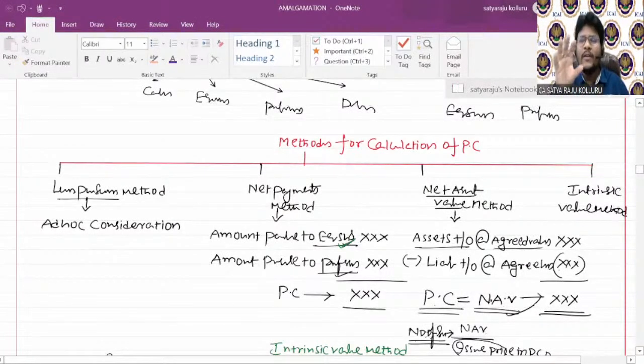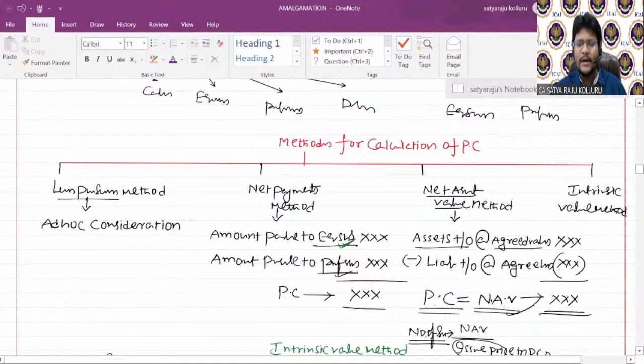But with the given information, if you are unable to ascertain how much amount is payable to equity as well as preference shareholders, then the method of PC will go to either the net asset value method or the intrinsic value method. In case of the net asset value method, how to calculate purchase consideration? Assets taken over at the agreed values less liabilities taken over at the agreed values. Then you will get NAV, which is equal to the purchase consideration under the NAV method.